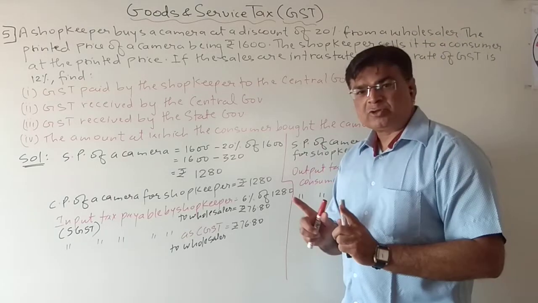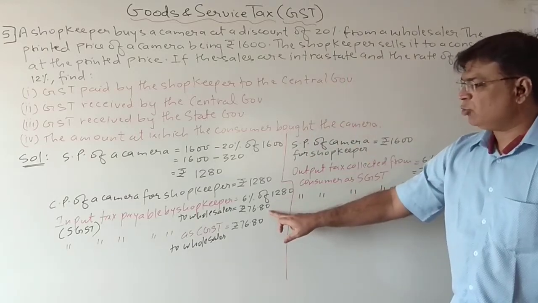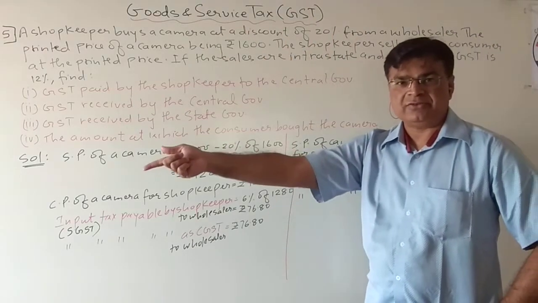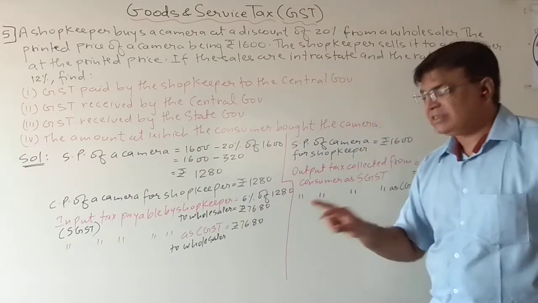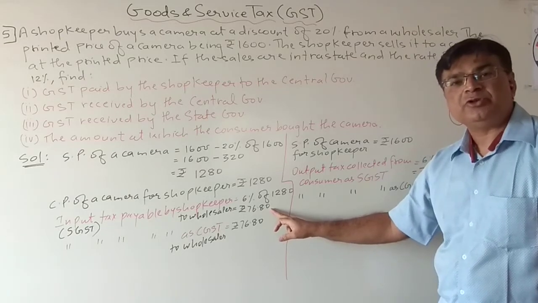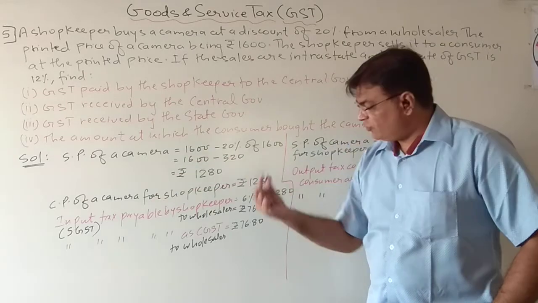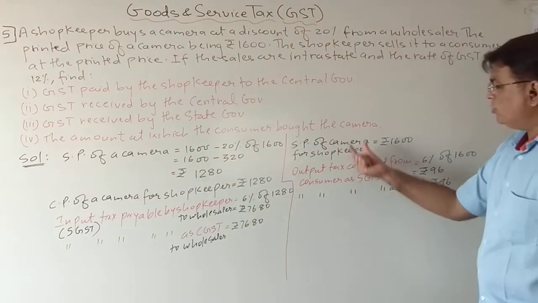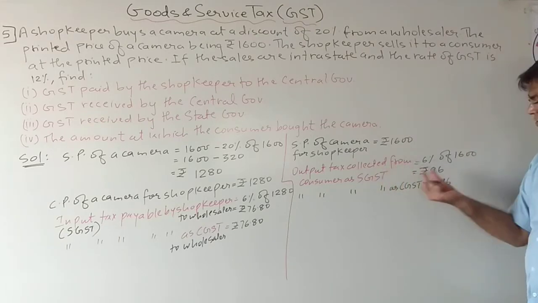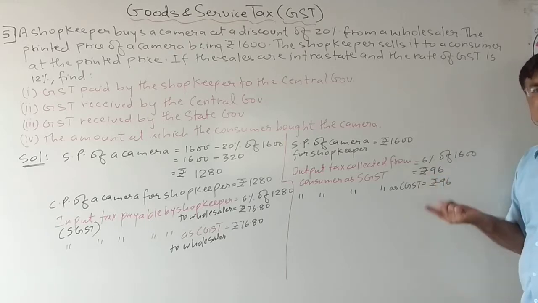Okay. Now see students, understand the whole process. So this much tax he has already paid to the wholesaler. The shopkeeper is not paying this tax directly to the government. What is he doing? This much tax he is paying to the wholesaler. So from his pocket, this much money went. And how much tax did he collect from the consumer? He collected 96 rupees in the form of SGST and 96 in the form of CGST.